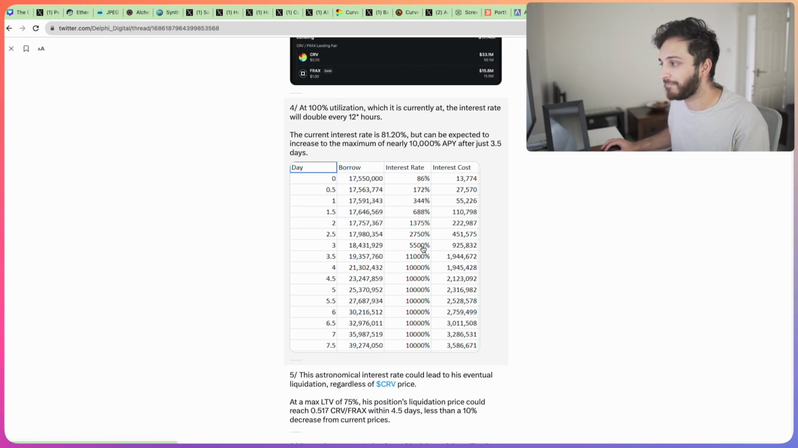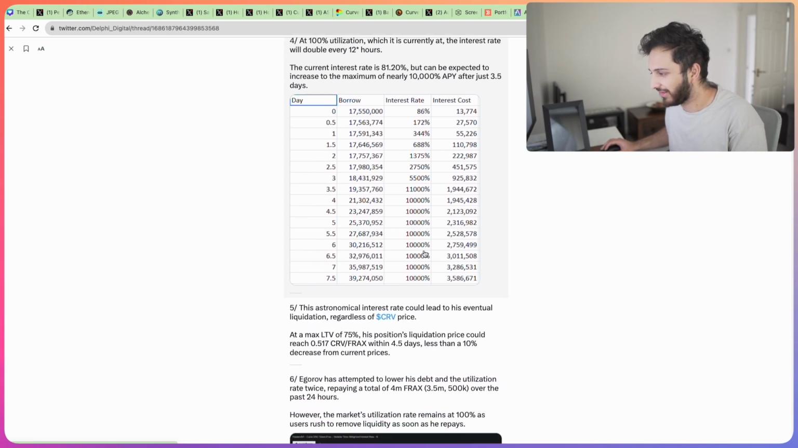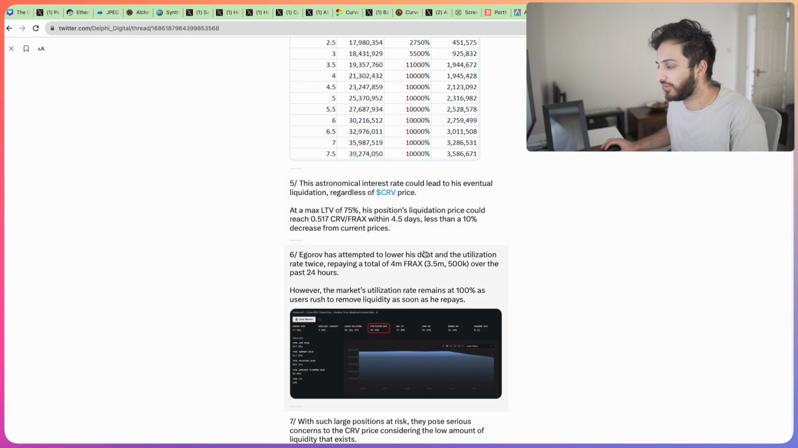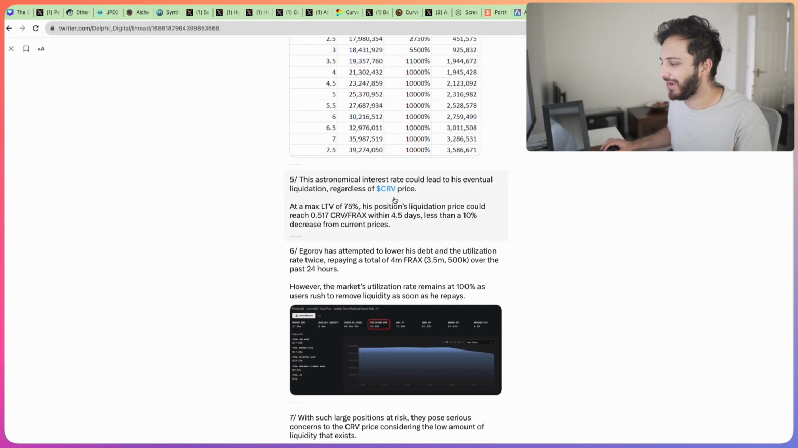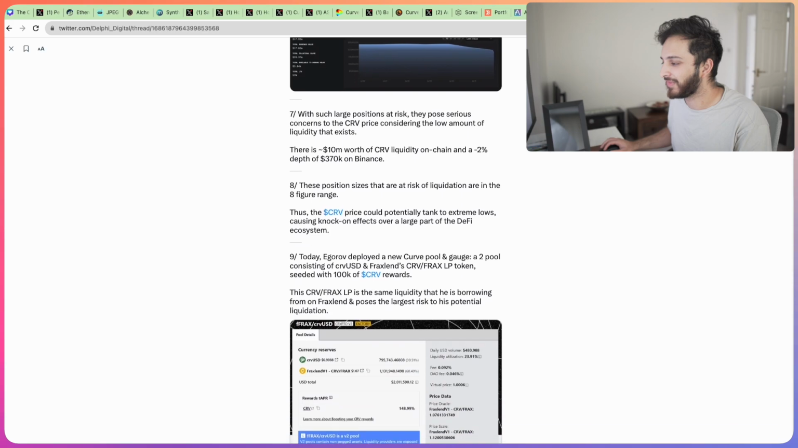You're talking about 4 or 5 figure interest rates. Ultimately, he would get liquidated eventually at that level of interest rate. And so what could he do? Well, he started to rush to repay some of this loan on Frax. But where's he getting the money from? He's taken his money out and he's bought himself this beautiful mansion over here. So that's when there was a bit of panic, and that's when we saw lots of issues.